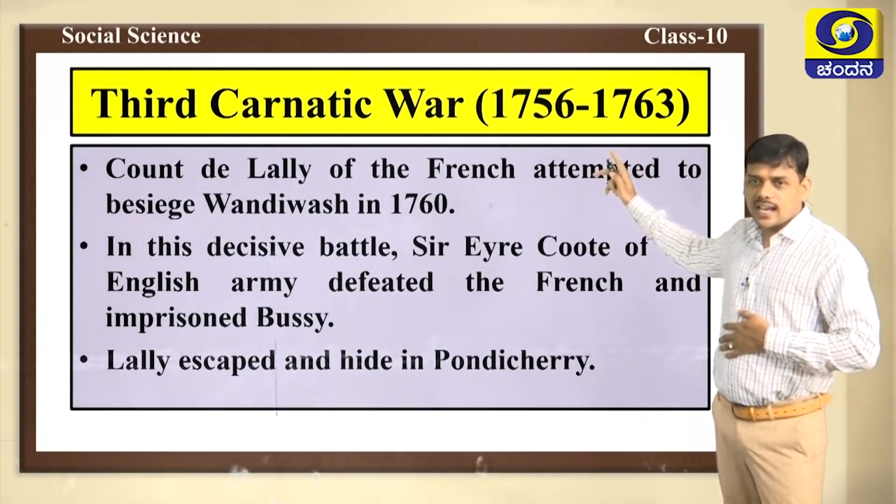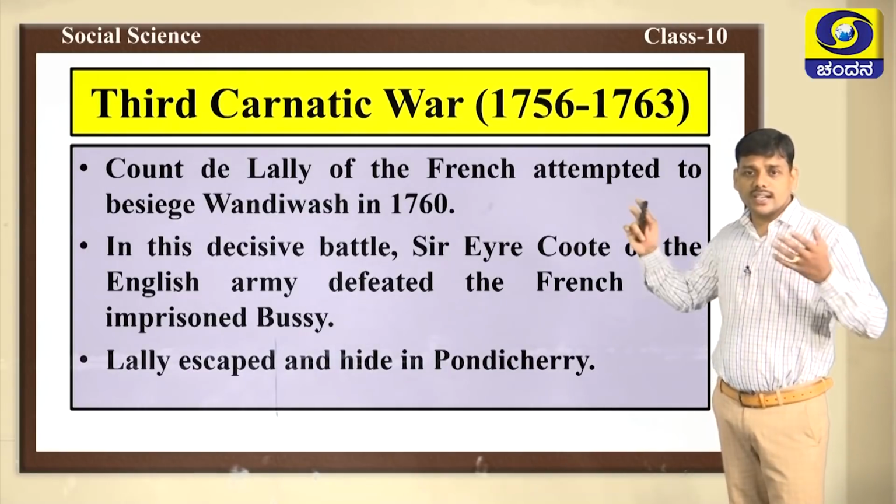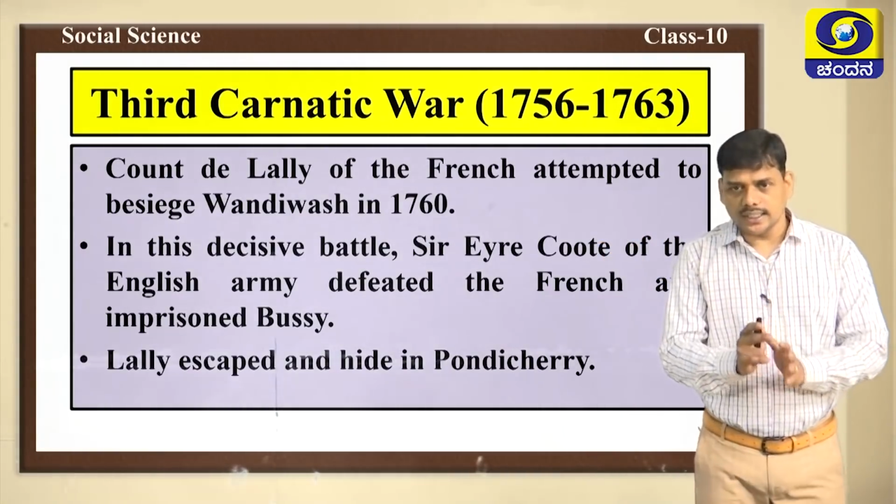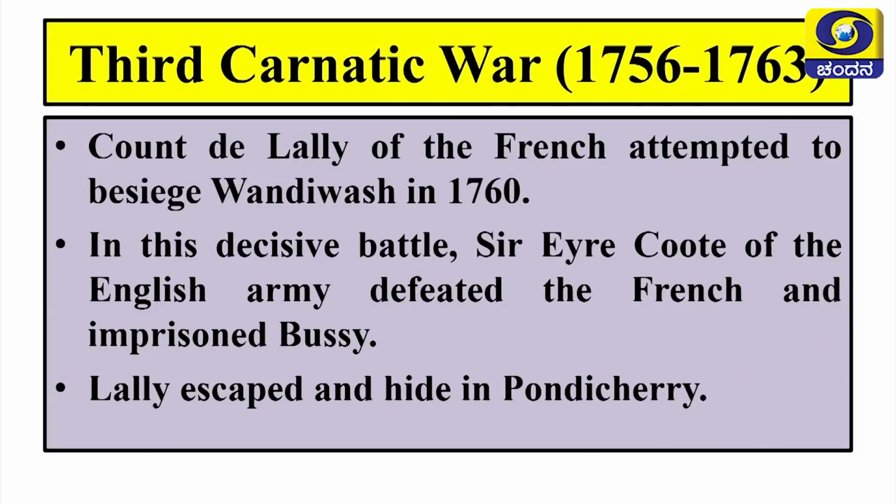Now let us move to the Third Carnatic War. What were the reasons for the Third Carnatic War? Count de Lally of the French attempted to besiege Vandivash in the year 1760. He wanted to capture Vandivash. This decisive battle, which was fought in 1760, was called the Battle of Vandivash. The Battle of Vandivash was part of the Third Carnatic War. Sir Eyre Coote of the English army defeated the French and imprisoned Bussy. Count de Lally escaped and hid in Pondicherry.